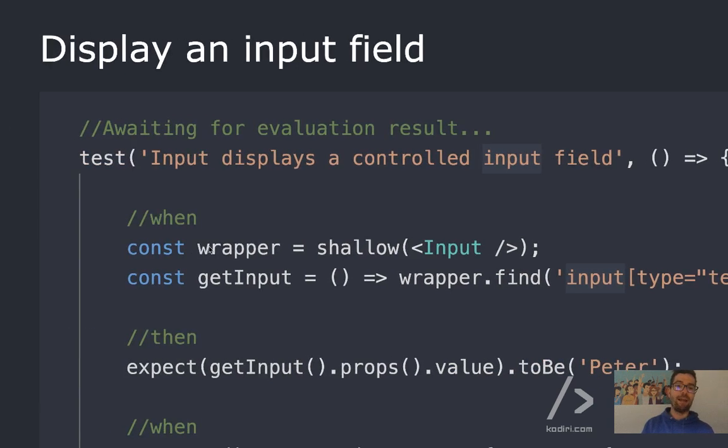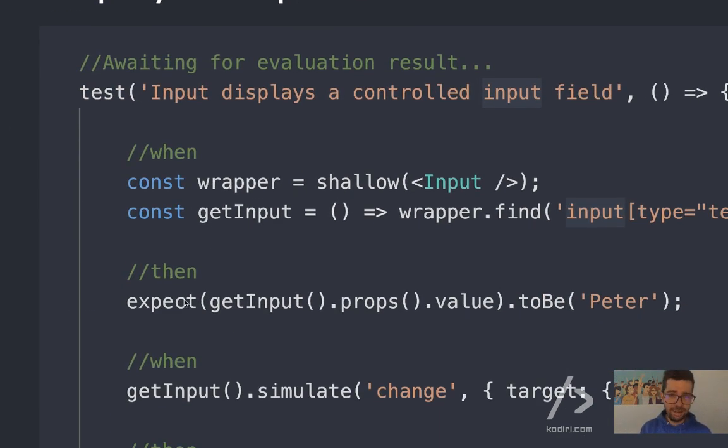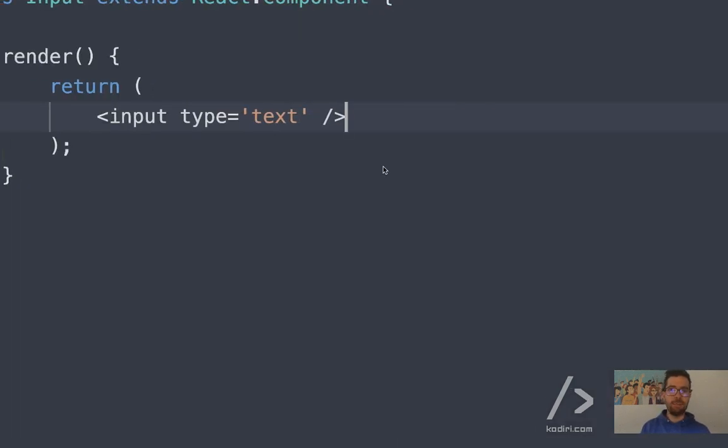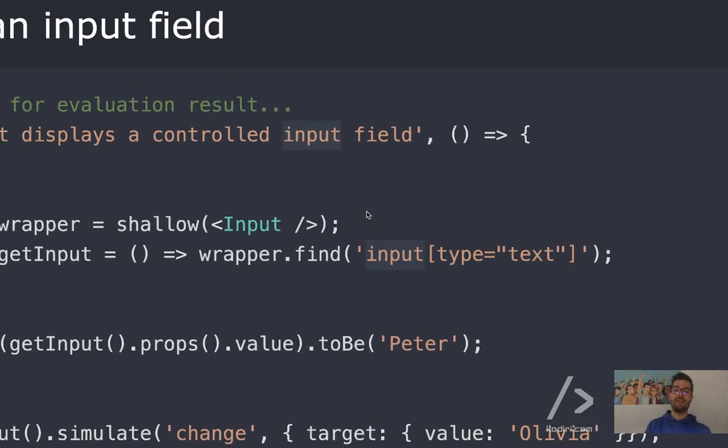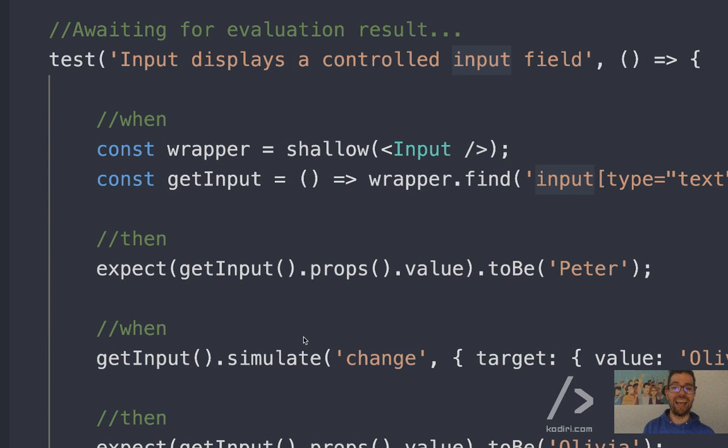Yeah. The when. And then what? Then expect input props value to be Peter. So that means that the value should be Peter by default. Yeah? And then you start thinking that this is not that complicated. However, if we scroll down, next line, get input simulate change. So we're simulating user behavior. The user is interacting with the input, right?